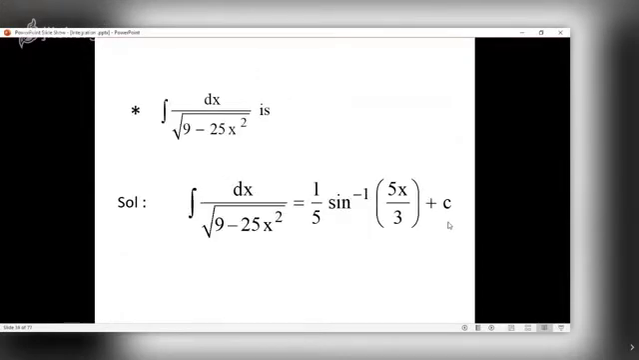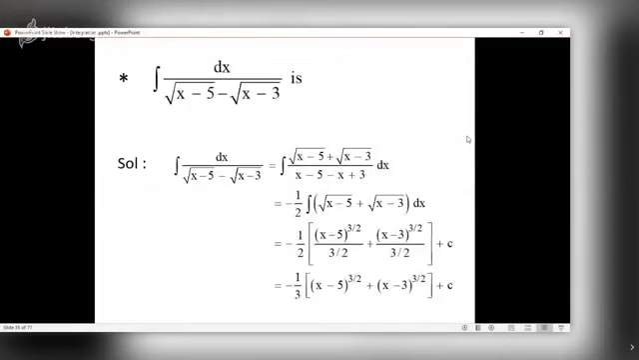Integral of 1 upon root of 9 minus 25x square. See, 25x square is square of what? 5x. So the answer is 1 upon 5 sine inverse 5x upon 3 plus c. In the sine inverse formula, there is no 1 upon a, but here, why 5? Because it is the coefficient of x, because 25x square is what? Square of 5x.